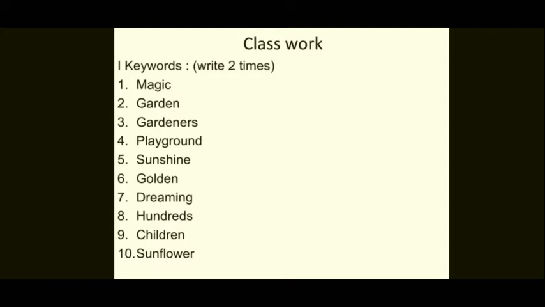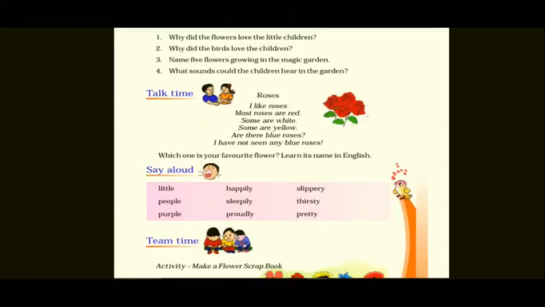Next, DREAMING, dreaming. Next, HUNDREDS, hundreds. Next, CHILDREN, children. The last one is SUNFLOWER, sunflower. So these are the 10 keywords which you have to learn as well as write in the classwork 2 times.